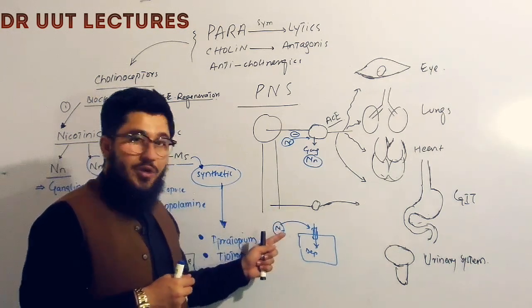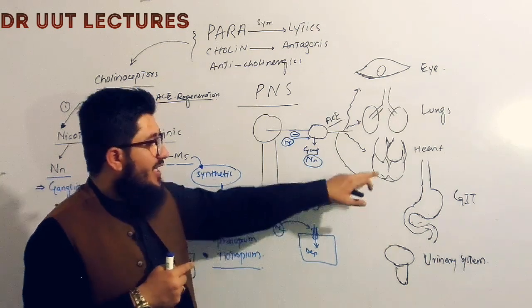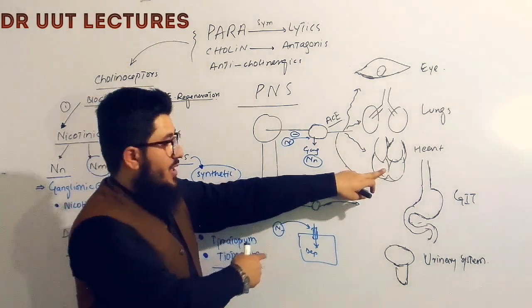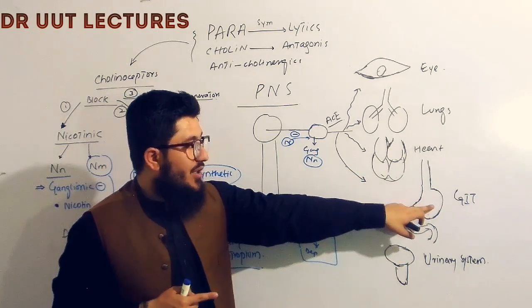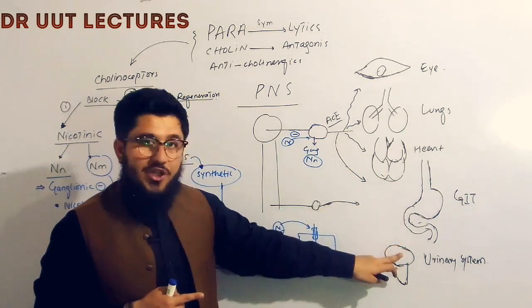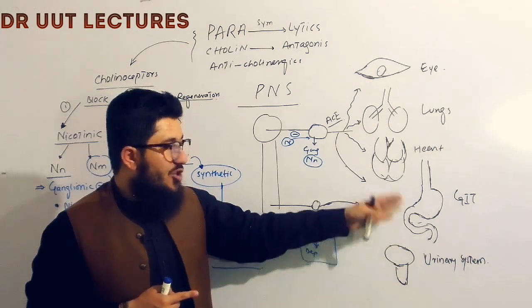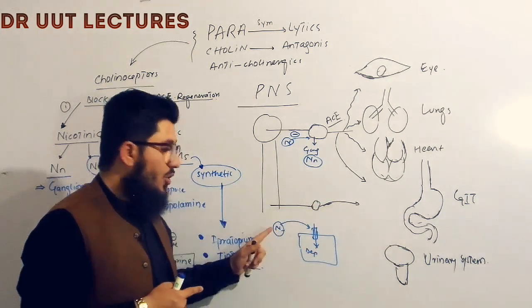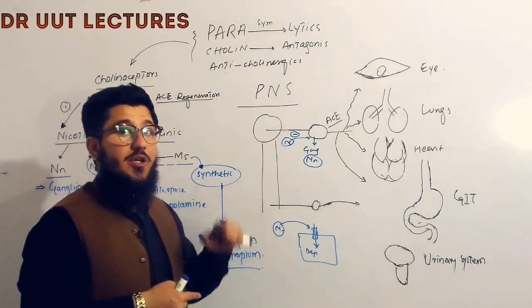And the nicotinic effects seen in our body are: it will increase the heart rate when we give it in low doses. It will increase the GIT motility. It will increase the urination. So you can say defecation, GIT motility, heart rate and blood pressure are all increased when we give it in low doses, or when we take nicotine in low doses.